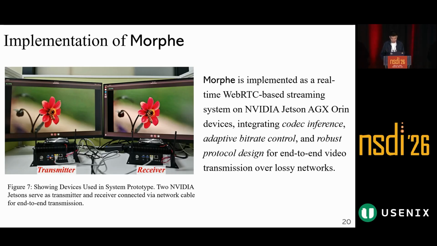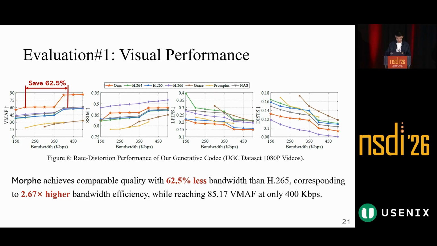Morphe is also implemented as a real streaming prototype. The prototype uses 2 NVIDIA Jetson Orin devices. One device is a sender and the other is a receiver. They are connected by a network cable for end-to-end transmission. The streaming system is built on the WebRTC framework. So Morphe is not only an offline codec evaluation, it is also a real-time end-to-end transmission system over lossy networks. Now let's look at the evaluation.